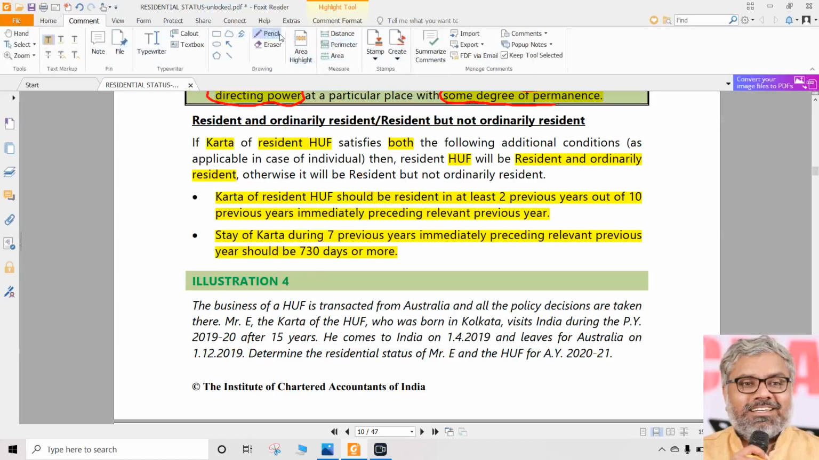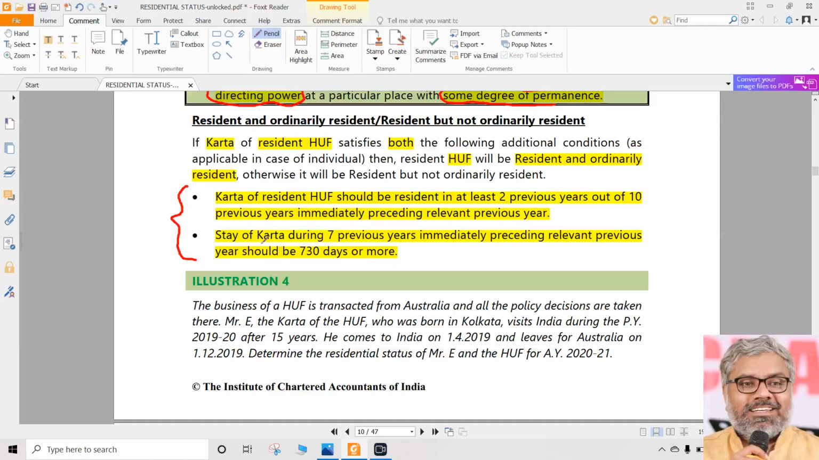Now just imagine if a question gives a situation where the Karta has satisfied both the conditions and asks what is the residential status of Karta. Can we say he is ROR only by knowing these two conditions? Not possible. Why? First of all, he should be resident, no? Then only resident or ordinarily resident, resident and not ordinarily resident, that thing will come. So without knowing any other details of Karta, imagine Karta stayed during the previous year only for 10 days in India. Straight away Karta is non-resident.